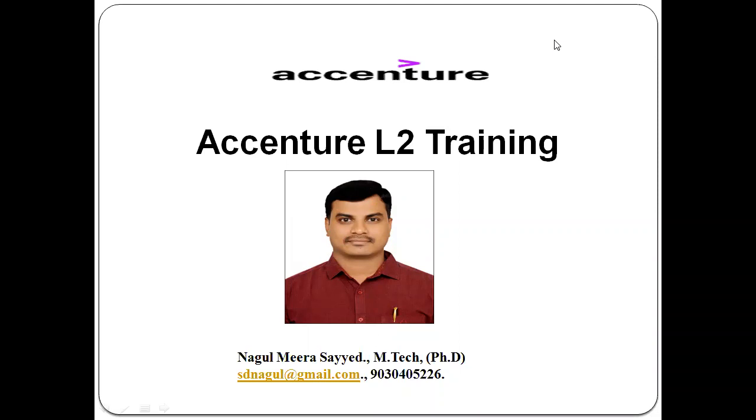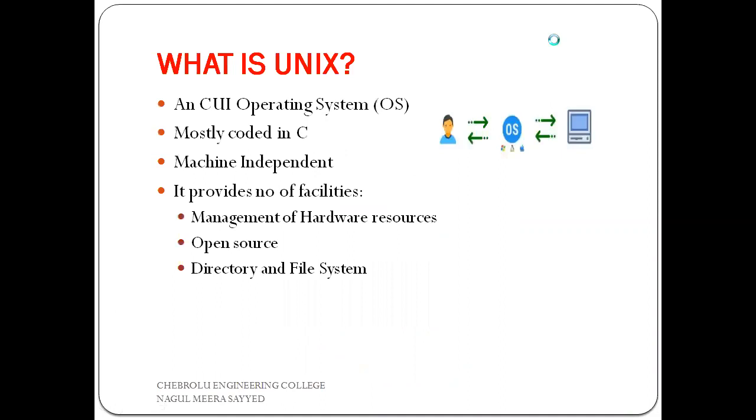Before going to discuss our topic, what was yesterday's topic? That is introduction to Unix. In that, what have we discussed? What is the Unix operating system? Simply, the Unix operating system is a CUI operating system. Mostly Unix code was developed with the help of C language, which is a machine independent language.